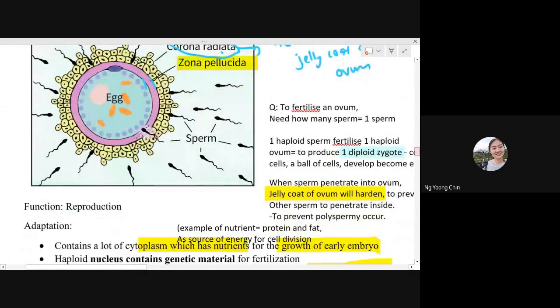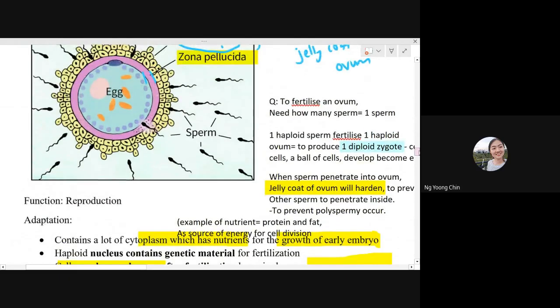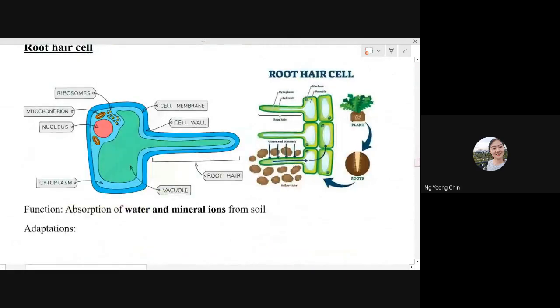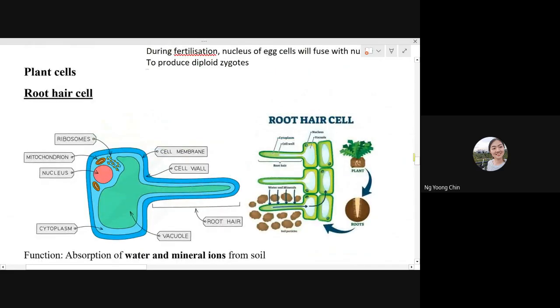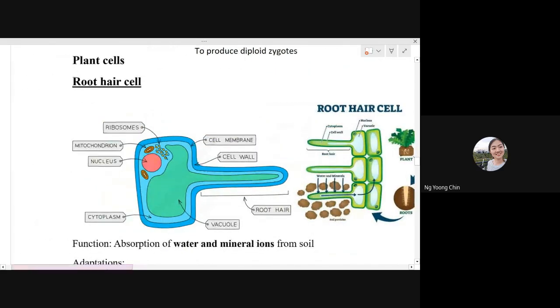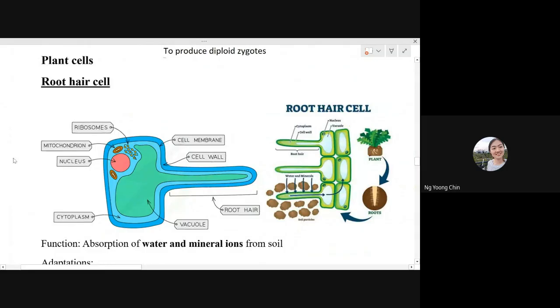Okay, so we already finished discussing the animal specialized cells. Now it's time to discuss the plant specialized cells. There are just very few plant cells included in our syllabus. First, we start with the root hair cell. Where is the root hair cell? Root hair cells are found along the roots of the plant.